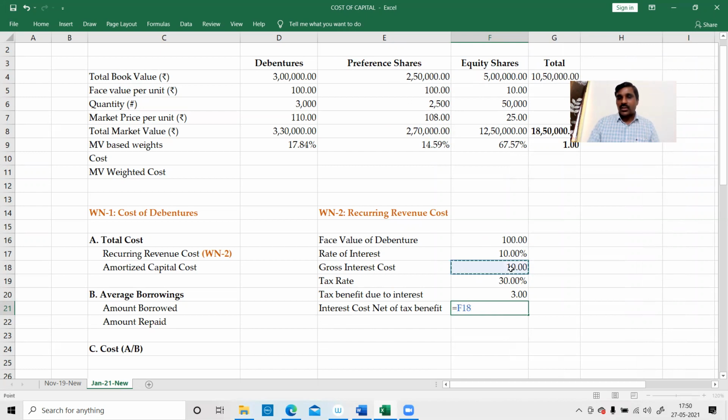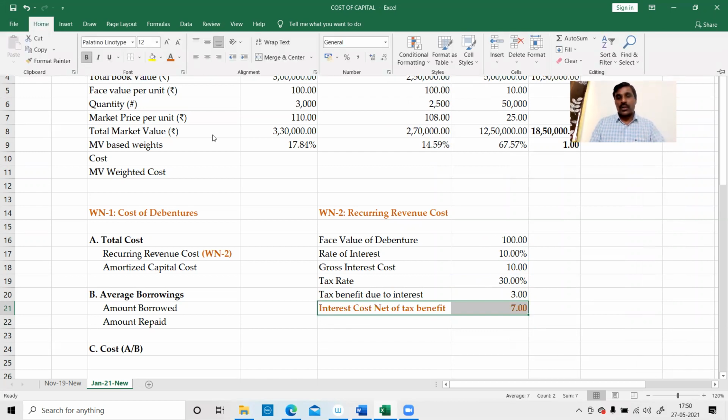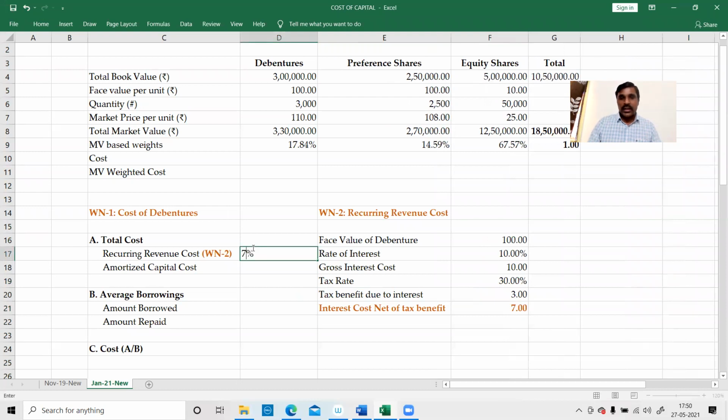Okay. Gross interest cost is 10 rupees and tax benefit due to interest cost is 3 rupees. Therefore, the net interest cost will be 7 rupees. This is the point. The net interest cost will be 7 rupees.